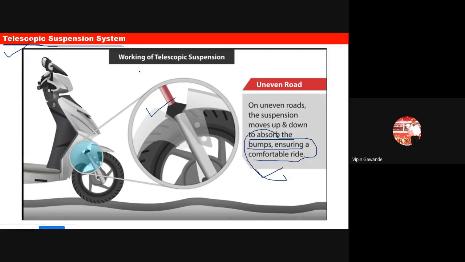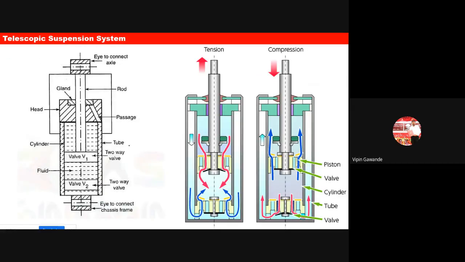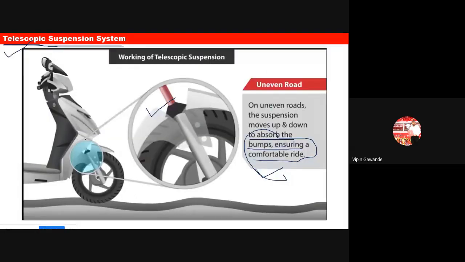Now we'll see how this telescopic suspension system works. This is the diagram for the telescopic suspension system. Here this is one connector, or eye, and at the bottom we have another connector. So these two connectors are there. The topmost connector, number one, is connected with our chassis, and the other connector, number two, is connected with the axle.